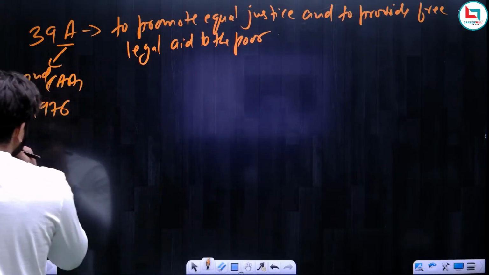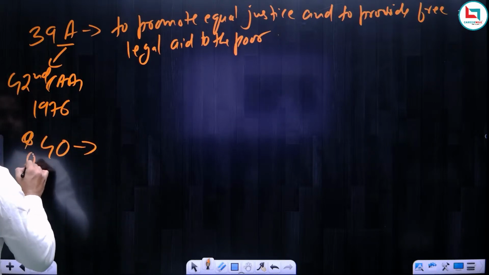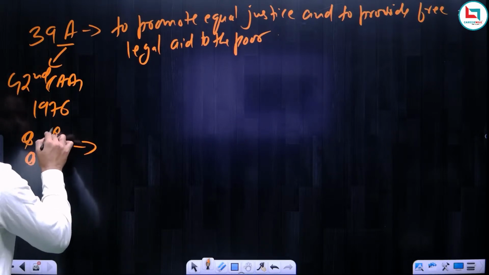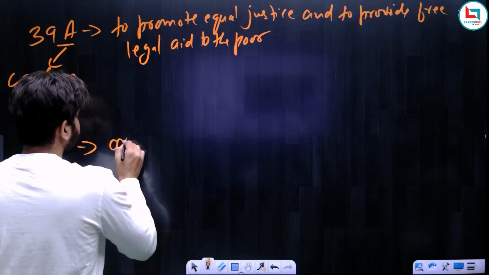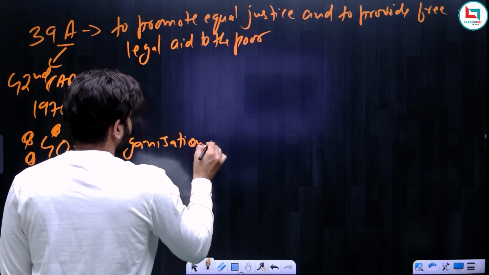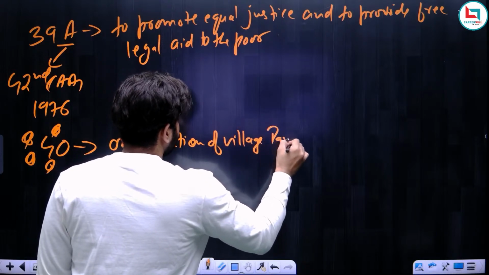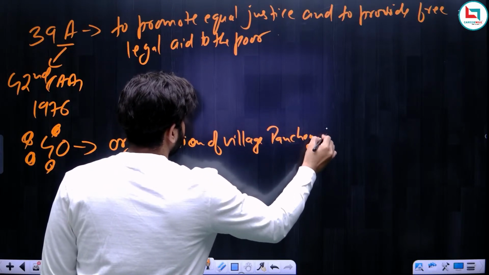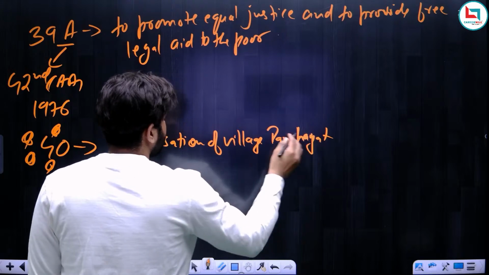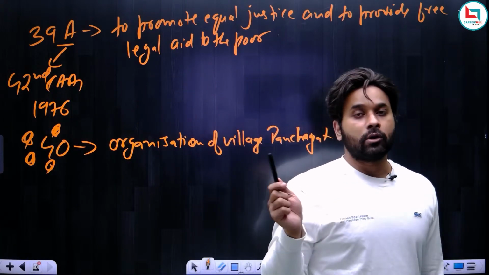Now this is Article 39. The next article is Article 40. Article 40 is super important for examination. Remember, it is super important for examination. It deals with the organization of village panchayat. Now this single article is very important, and this particular article is super important for you.